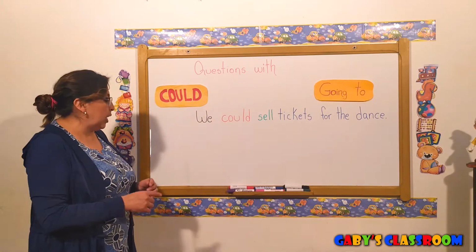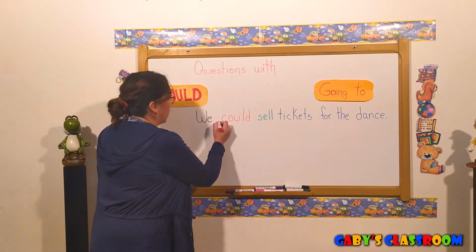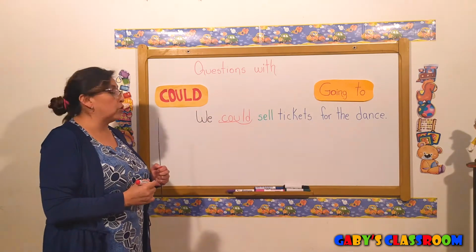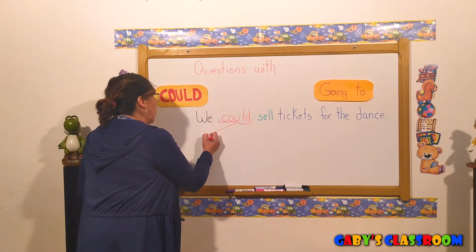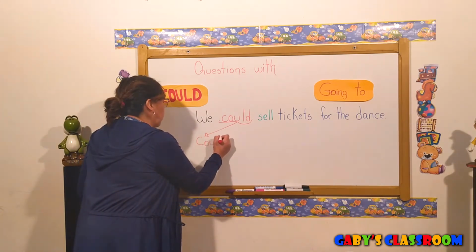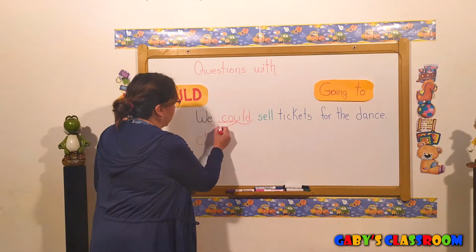To do that, we need to put the auxiliary or the helping verb, that is this one, at the beginning. To make a question, we need to put this over here. So we put could, and we put the subject on this other side.